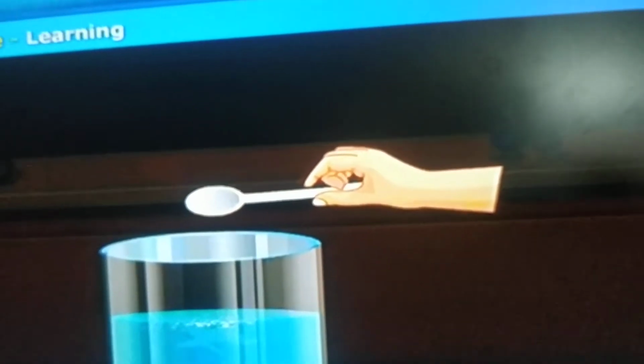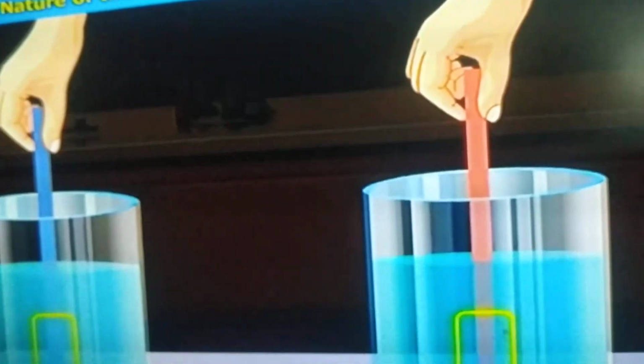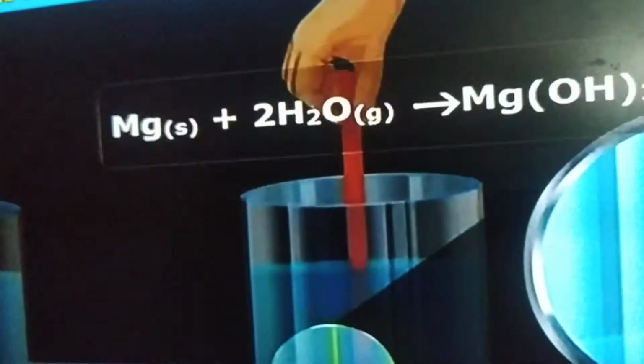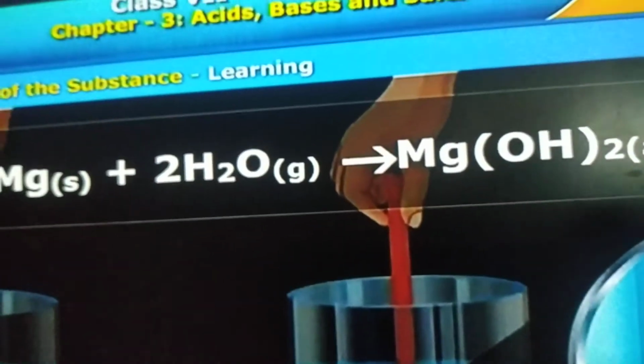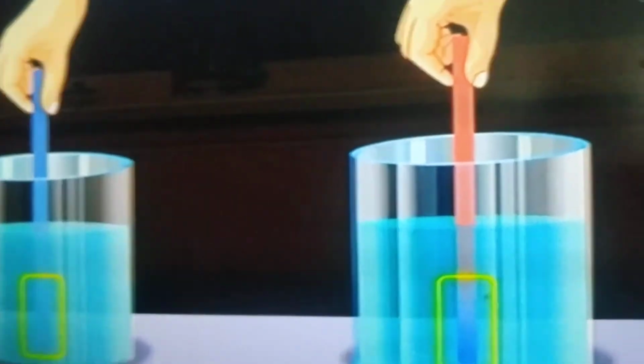We learned that the oxides of magnesium when dissolved in water form magnesium hydroxide. Magnesium hydroxide is a base. So with the base there is no change in blue litmus paper, but with the base the red litmus changes to blue.